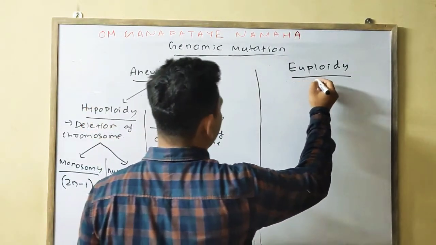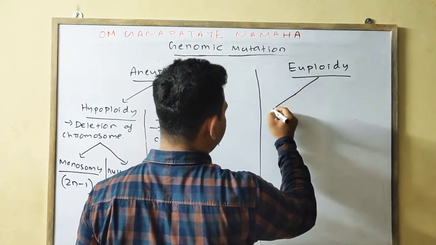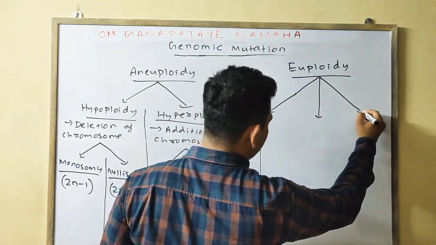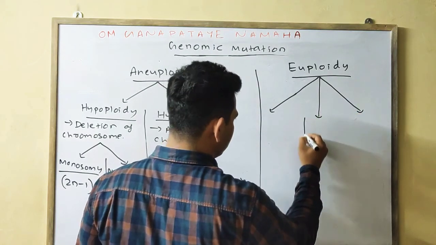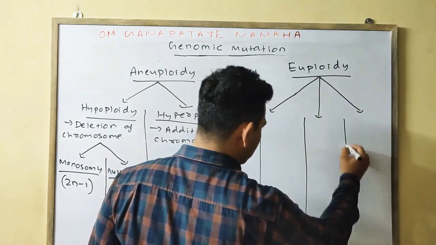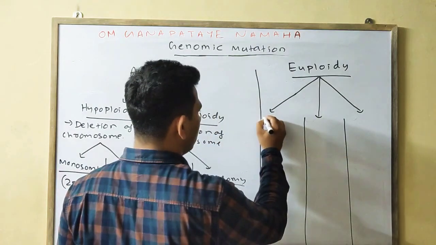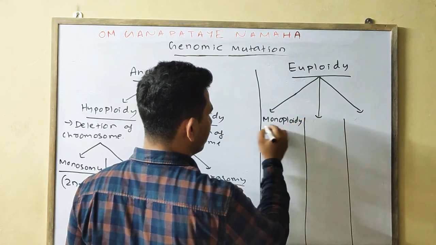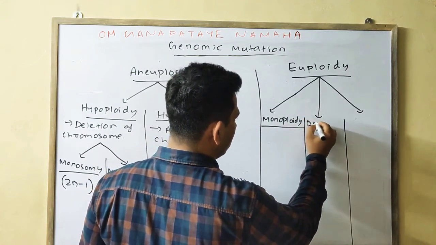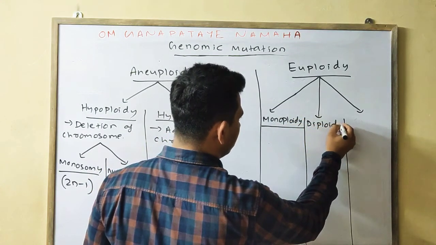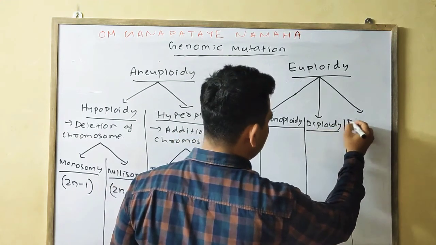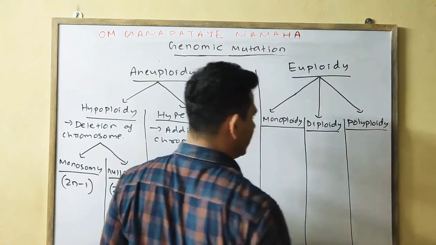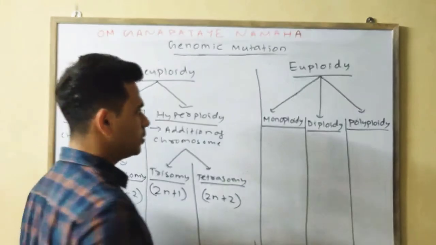So euploidy is divided into three types. One is monoploidy, second one is diploidy, third one is polyploidy. Don't worry, I'll make you understand by giving examples.